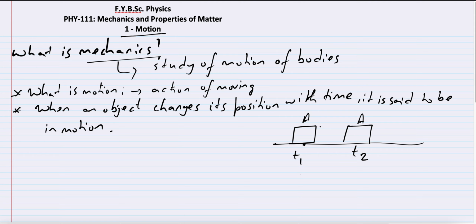Alright, one more thing. Whenever we talk about an object moving, it is always with respect to another object, okay. So let me write this down as well. This is another important point. Now these statements might seem very trivial, that you feel, oh, of course this is true, but in physics we have to define everything, and we are going to start studying this subject almost for the first time.